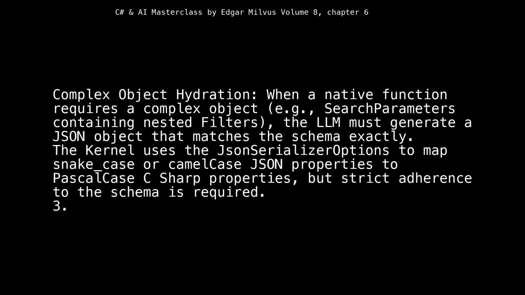2. Complex object hydration: when a native function requires a complex object, e.g., search parameters containing nested filters, the LLM must generate a JSON object that matches the schema exactly. The kernel uses the JSON serializer options to map snake_case or camelCase JSON properties to PascalCase C# properties, but strict adherence to the schema is required.